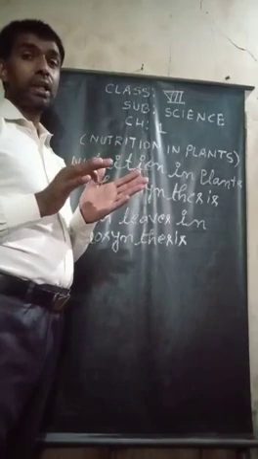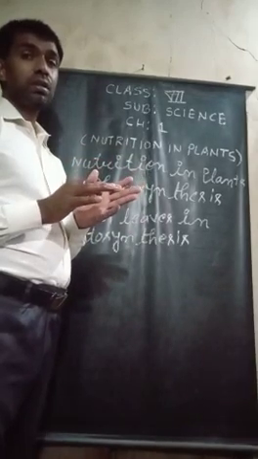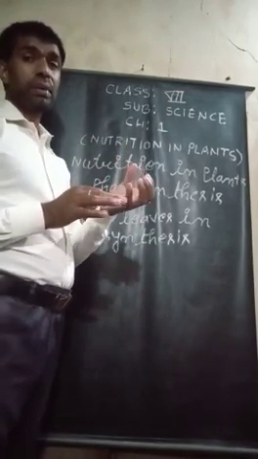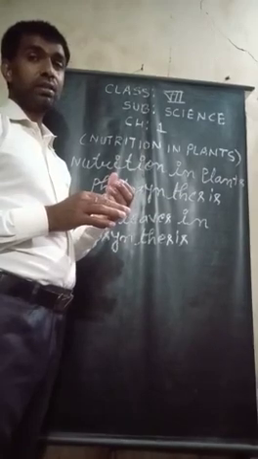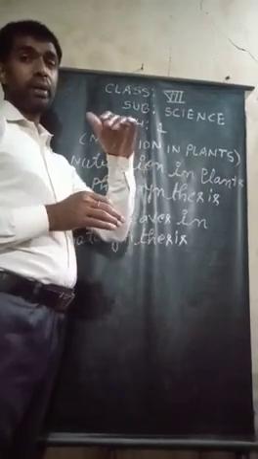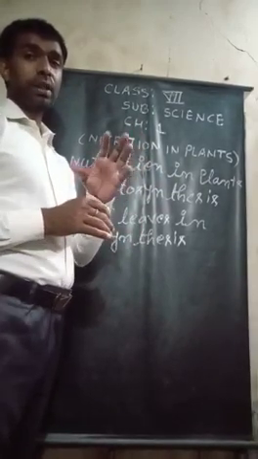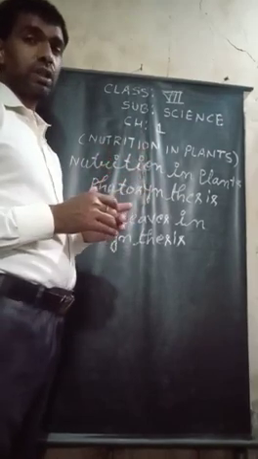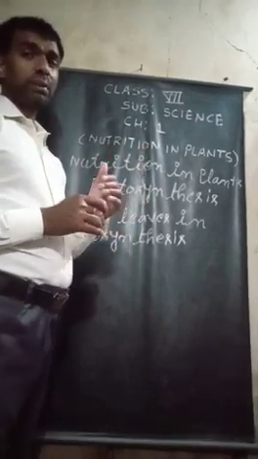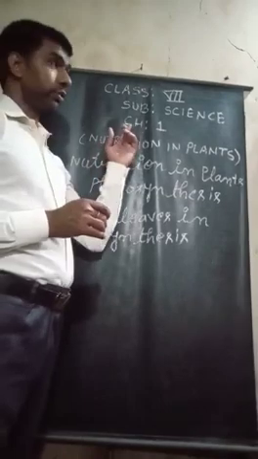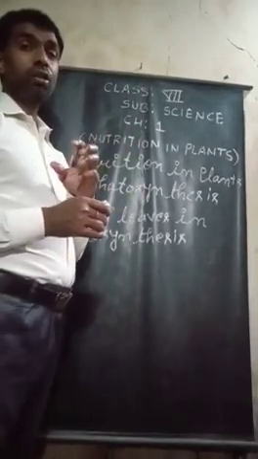So raw materials are used by the plants, and with the help of those raw materials, plants prepare their own food by the process of photosynthesis. Once again I want to remind all students of class 7, what are the raw materials?